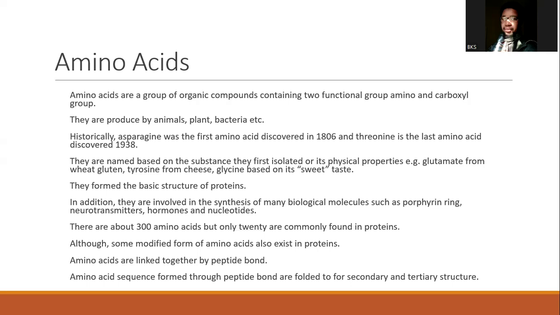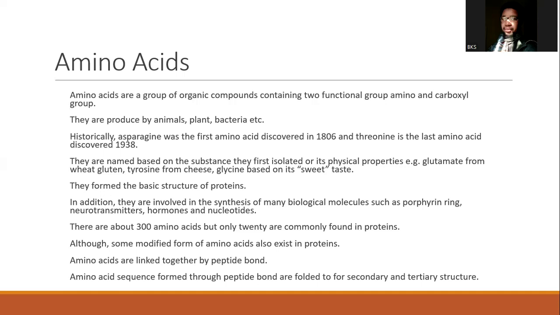So we said in the biological system, you will have naturally existing amino acids up to 300, but only 200 of them were found in the proteins. Sorry, only these 20 were found in proteins, and their modified forms. You can have modified forms of these 20 amino acids that are found in proteins.